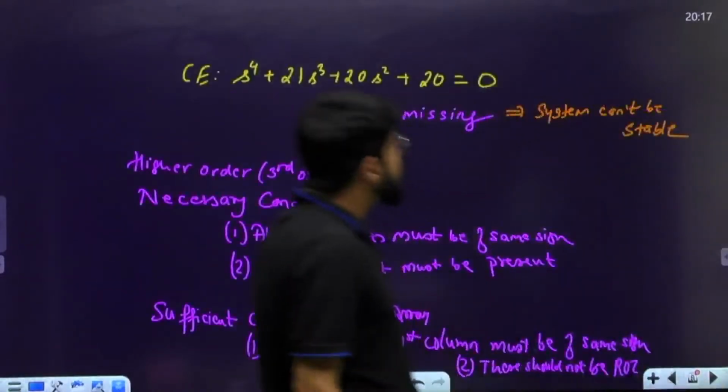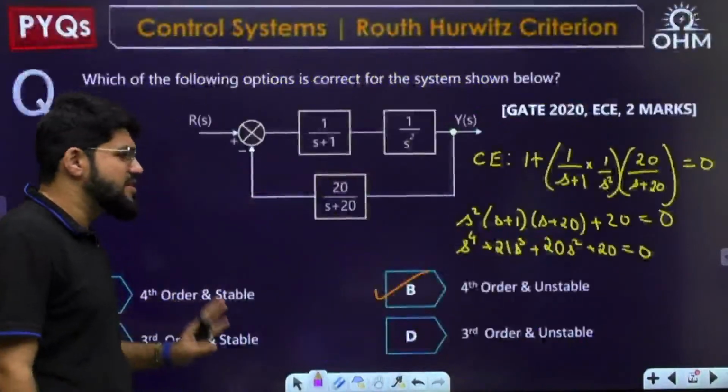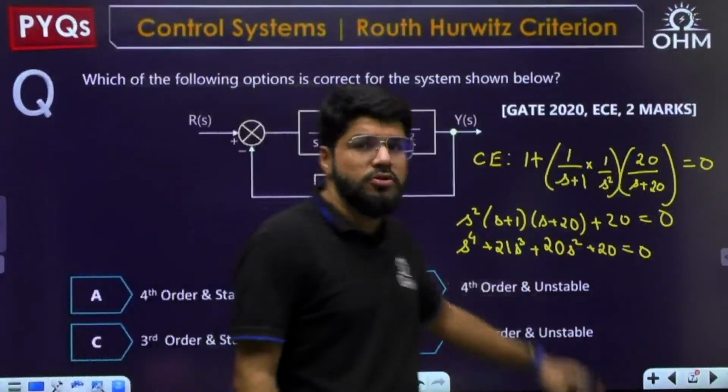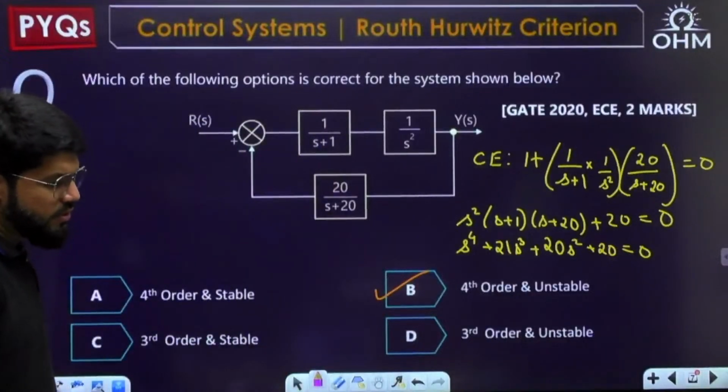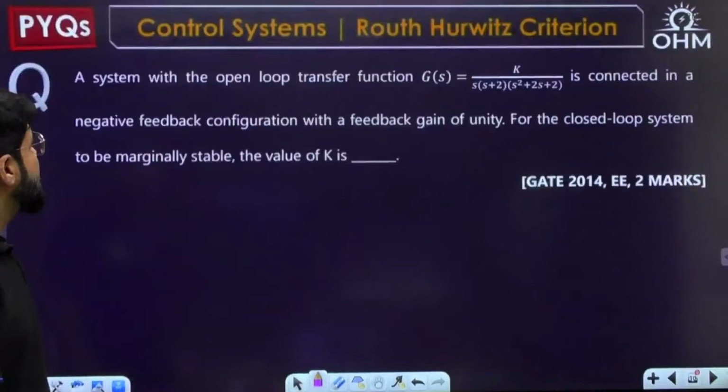So the previous question was done because the necessary condition failed, so the system can't be stable. So it is option B, fourth order and unstable. Now let's move ahead to the next question.